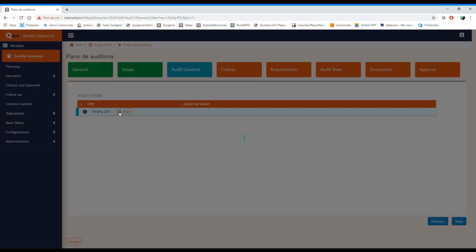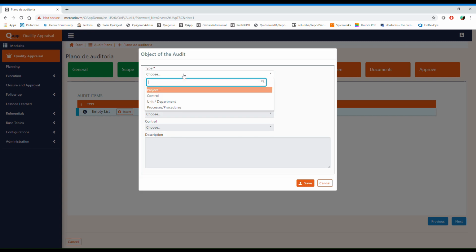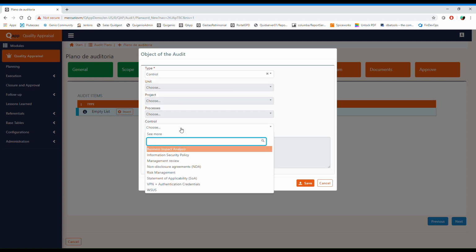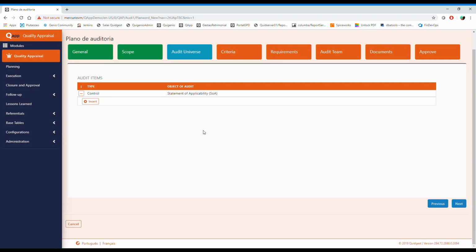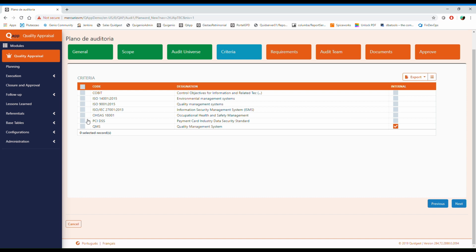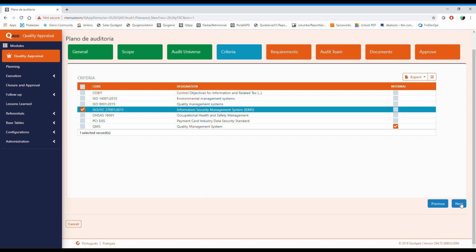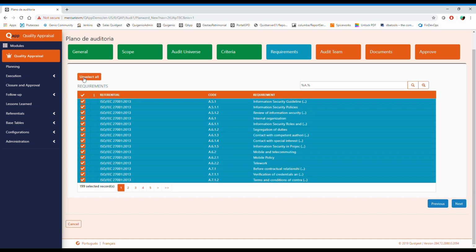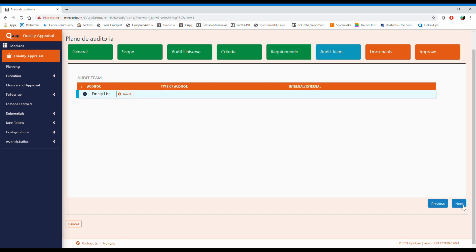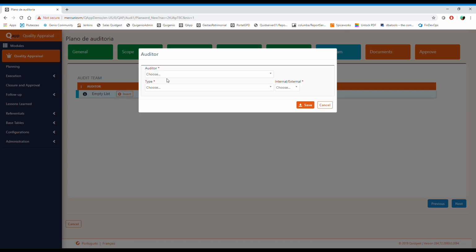The next step will be the audit universe, so what I'm going to be auditing. Is it a project? Is it a control? In this case, we selected control, and we are doing a statement of applicability, a SOA. I'm going to select which criteria we're going to be using, and if we're auditing all the requirements or particular requirements of that referential or that ISO. So in this case, we're doing everything from 27001, so security auditing.